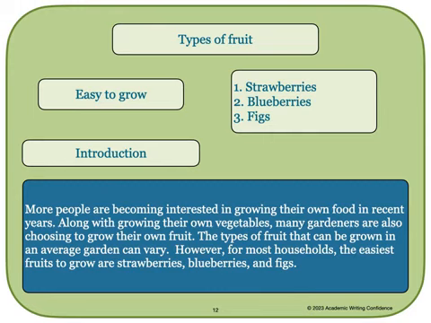The types of fruit that can be grown in an average garden can vary. However, for most households, the easiest fruits to grow are strawberries, blueberries, and figs. You can see that our thesis statement, again, is clearly stated at the end of our introduction paragraph.